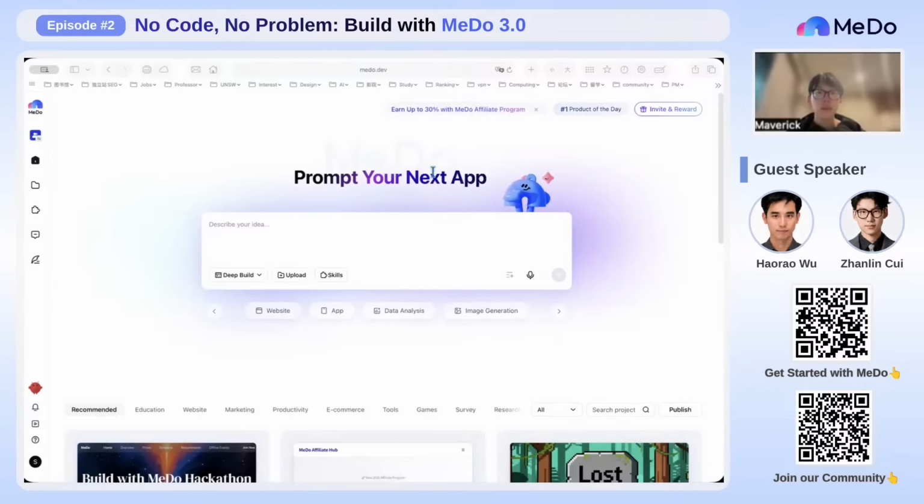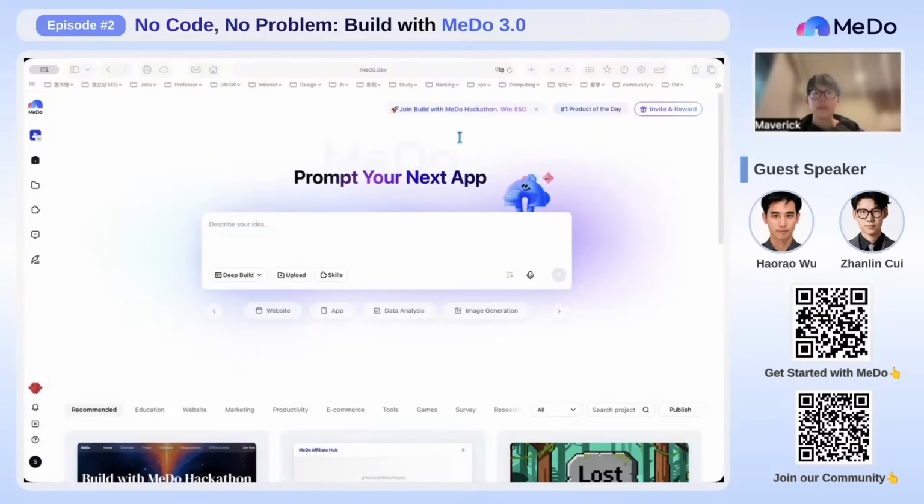This is exactly what I want to show in this part. With MeDo Enterprise, teams can collaborate anytime, anywhere, while still keeping project permissions and resources well managed. For enterprise users, this is important because real business projects usually involve more than one person.